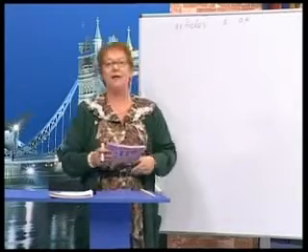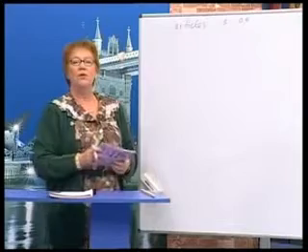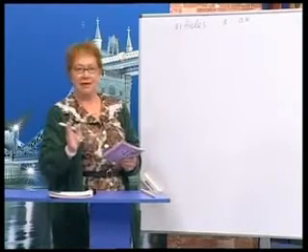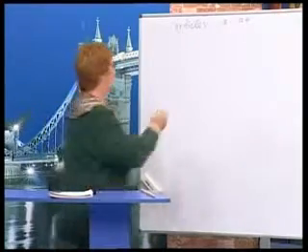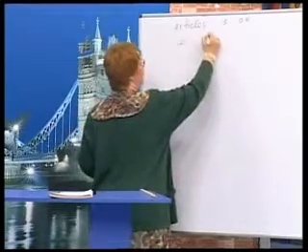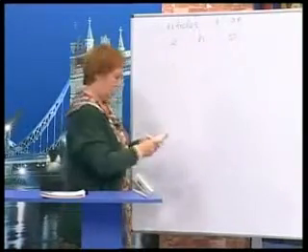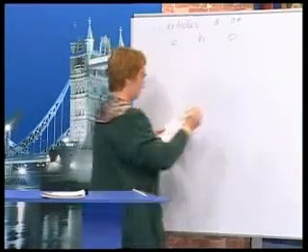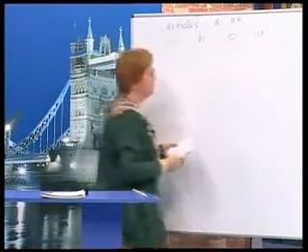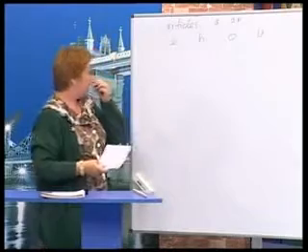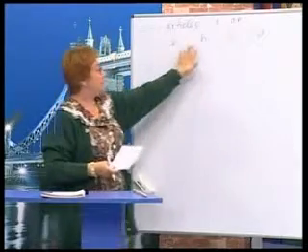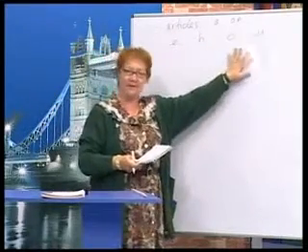Okay? Now, for a and an, you have to be careful of these letters. E, H, O. Okay? And U. Okay? Now, when you see words with these, sometimes they have a different sound.